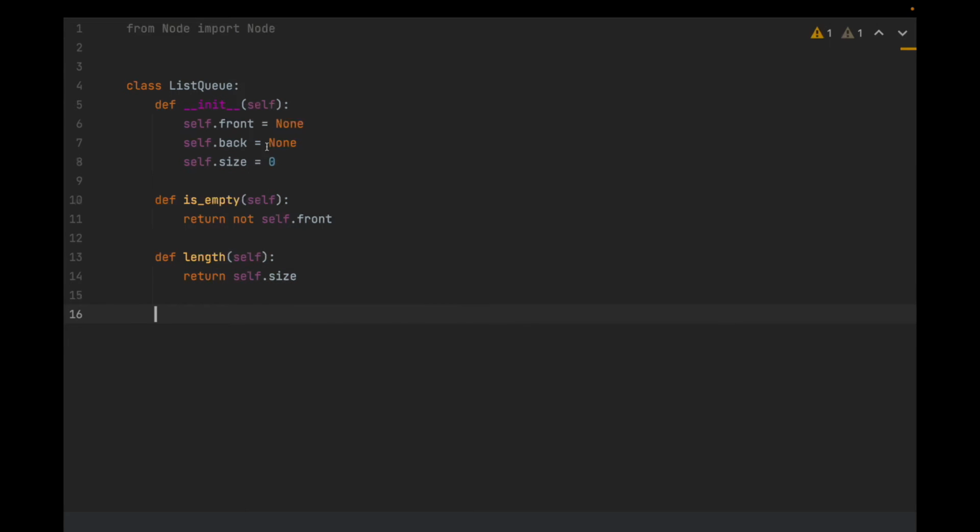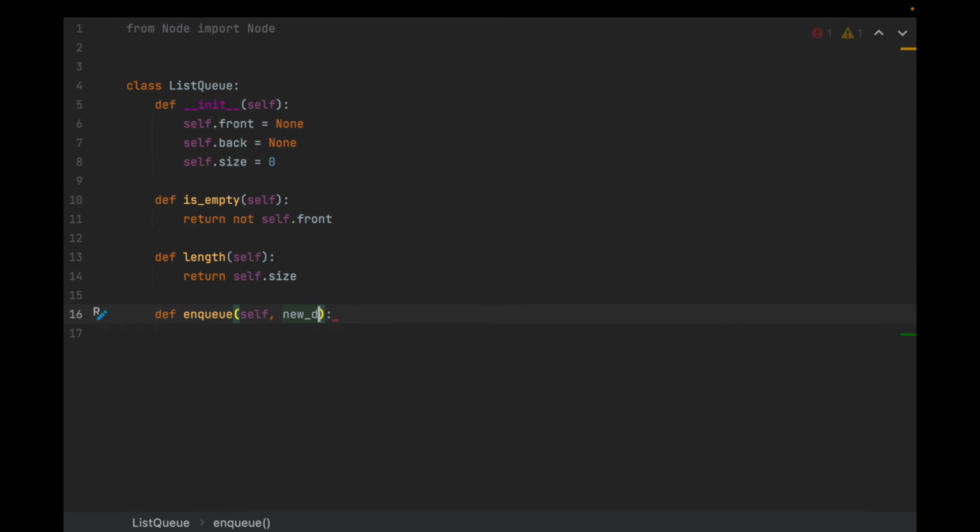And this is why I've called this length, because if I call it size, that's the same name as the variable, and you can't do that. You're going to run into an error, which makes more sense anyway because you think of a queue, you think of its length. And now we're at def enqueue, and that's going to take a parameter.